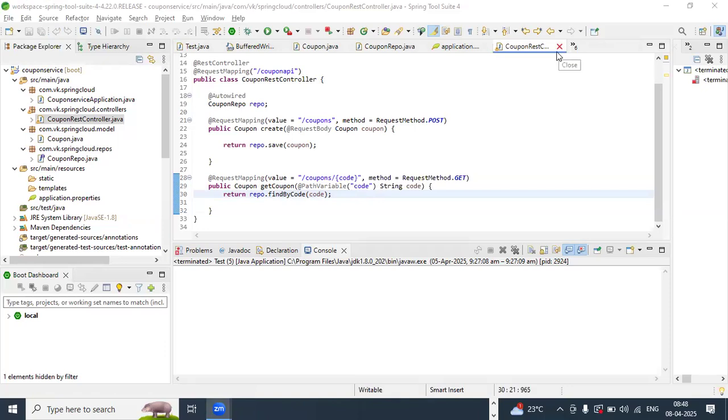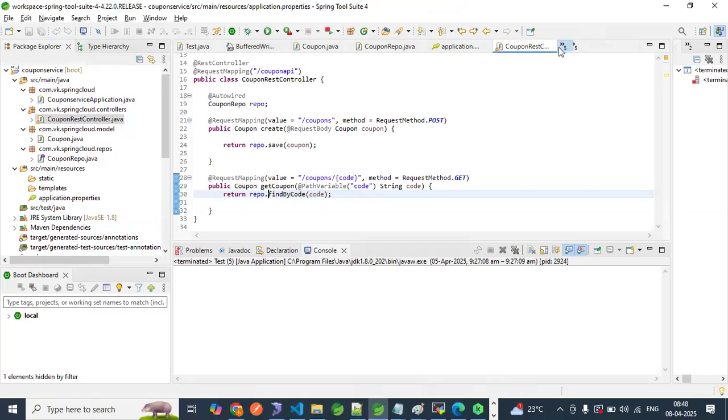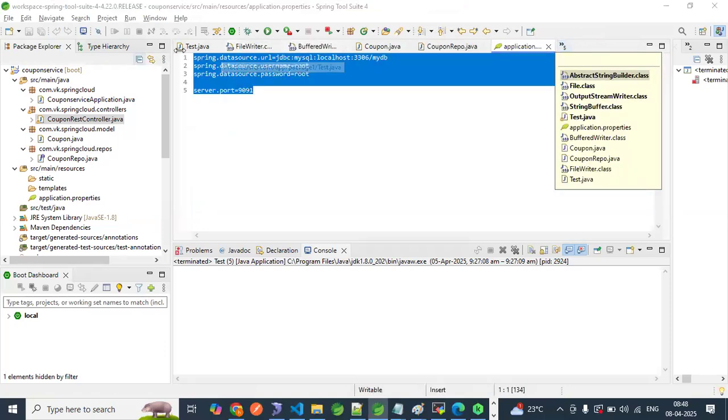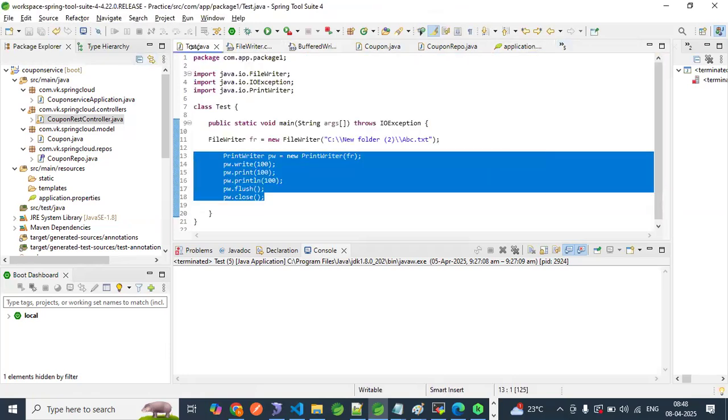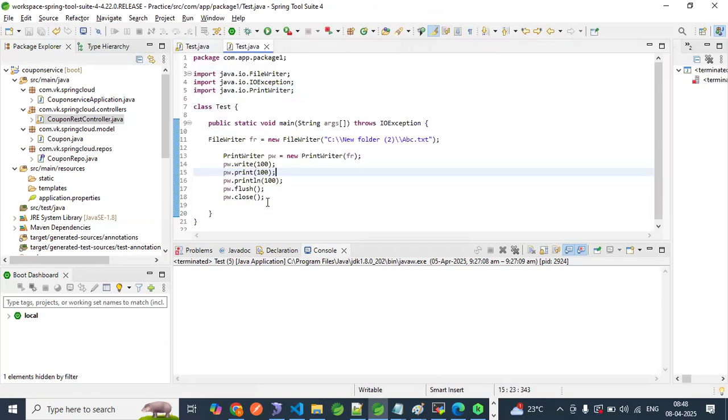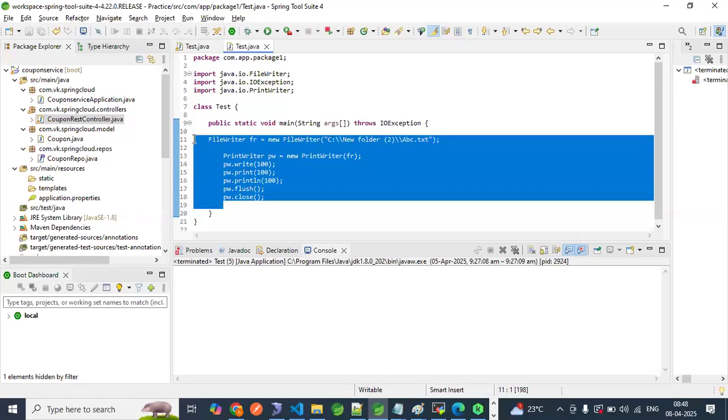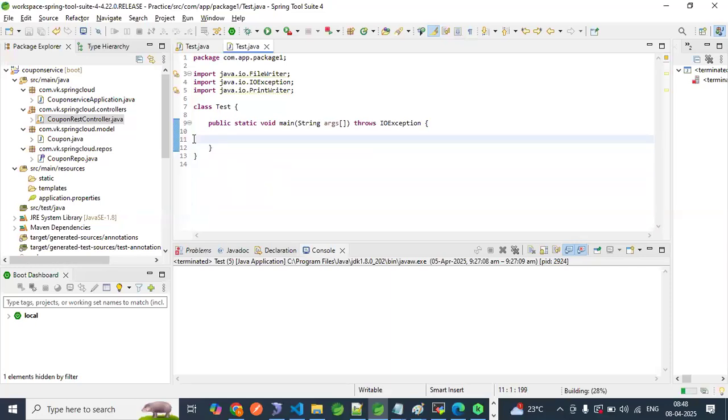No. Close all this. You don't need all this. Now let me delete this part. This is the main method which we require. We will see that.